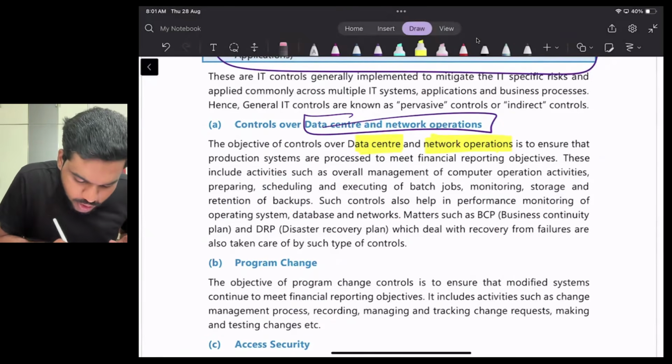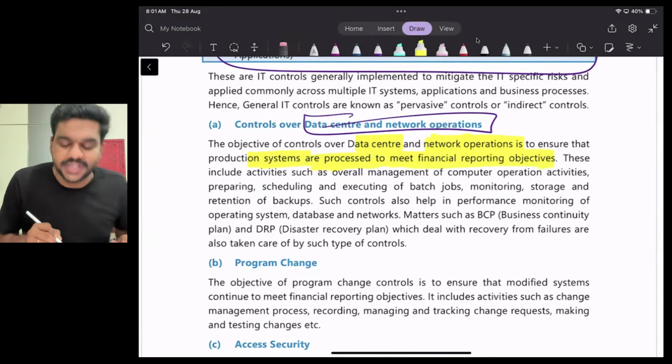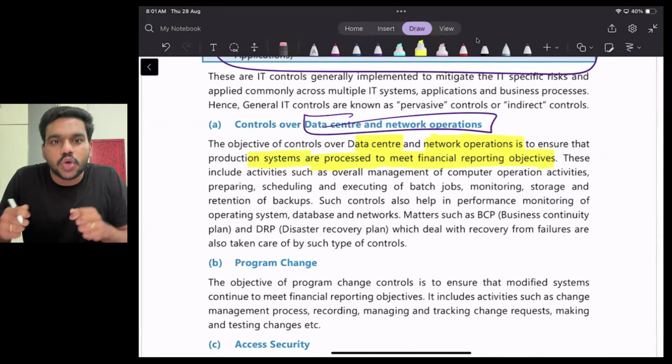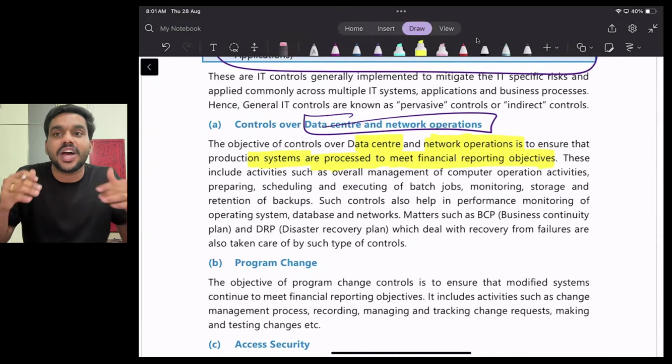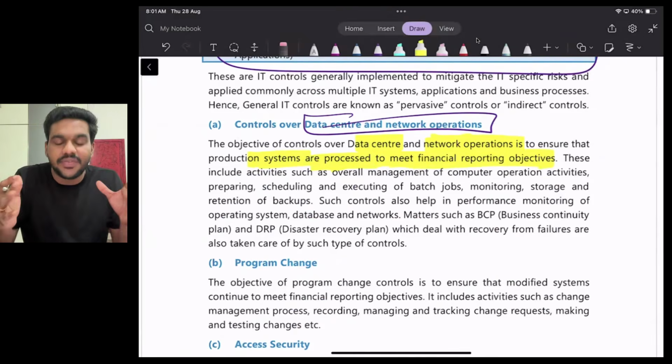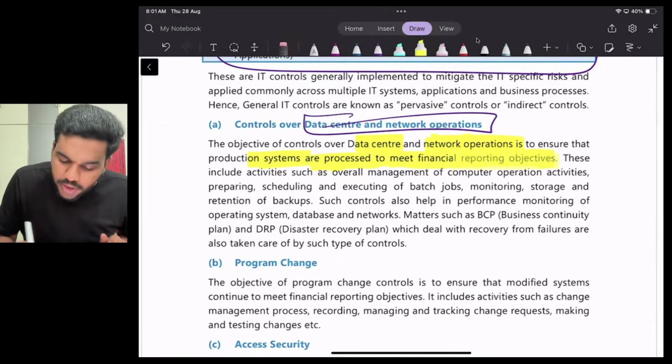You have to ensure that your system, your operations are processed to meet your objective. Why are we using general controls in data center and network operation? We are using general controls in order to make sure our operations are processed in such a way that it helps us to meet our reporting objective.